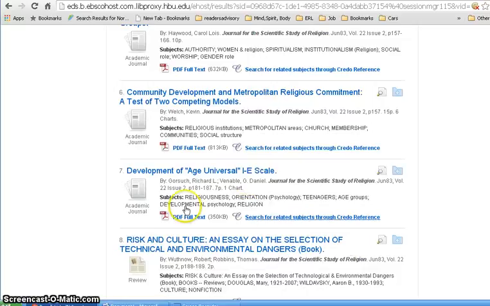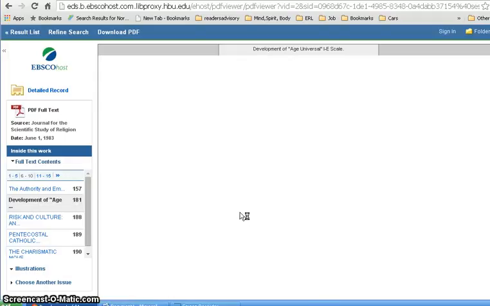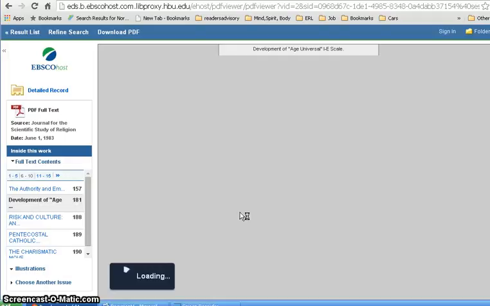Look at number 7, Development of an Age Universal IE Scale. It says it starts on page 181 to 187, and there's a chart. Here's our authors that we had earlier, and I'm going to click on the PDF. This will give you more information about that scale, or this is where they got the information about the scale.